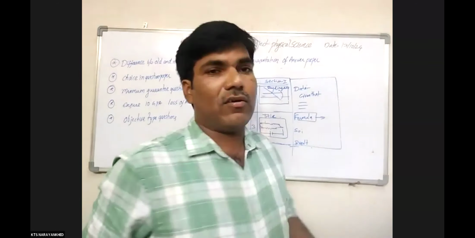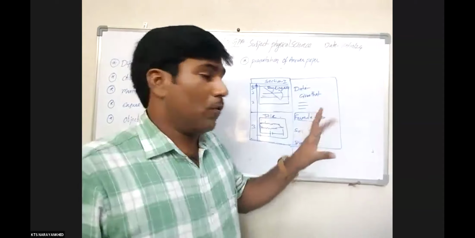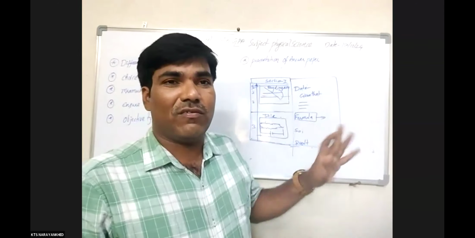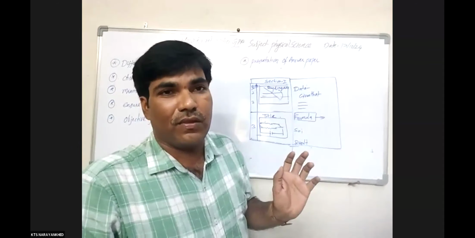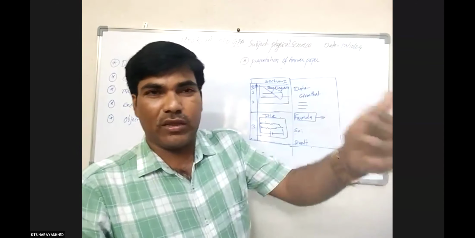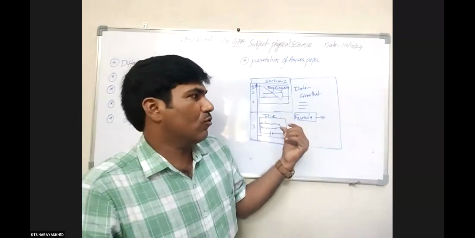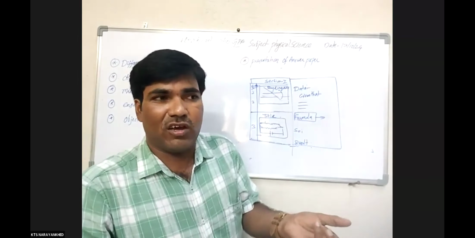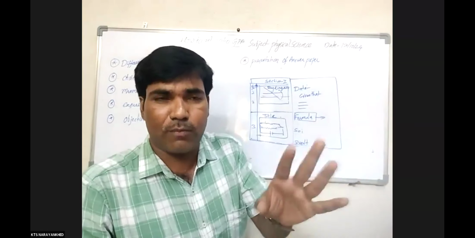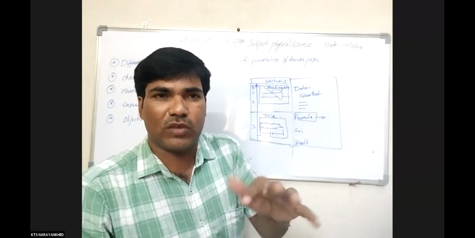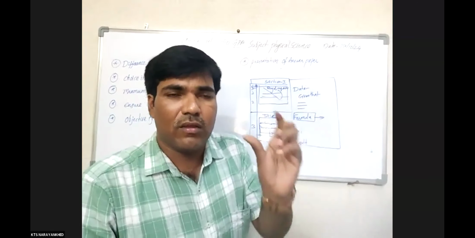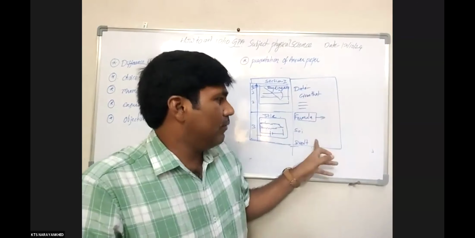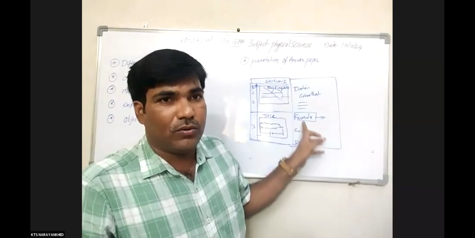Why? Because last academic year the problem was given as an essay question, which was given from the chemical equations. The chemical equations lesson I did not take as a priority for mark scoring, but it is a very easy topic. Balancing of equations is there, and only the tough component is the interpretation of chemical equations, which contains the problematic part. That is why they have to write the problem in this way.